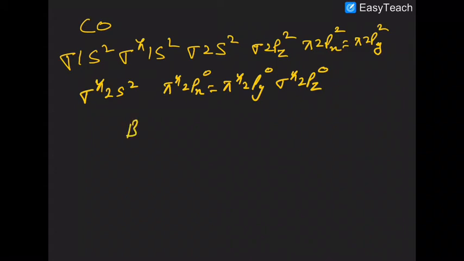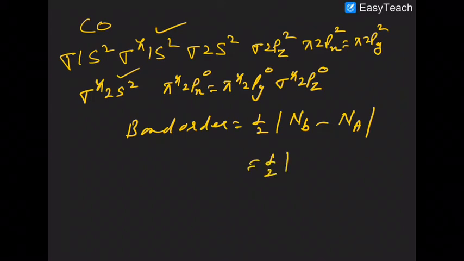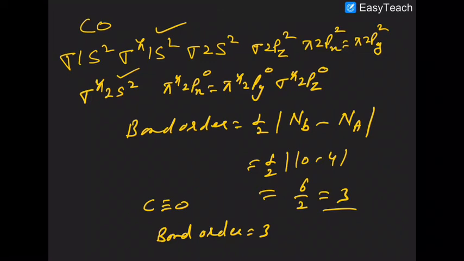So bond order comes to be how much? Bond order is half the number of electrons in bonding minus the number of electrons in antibonding. So I have tick marked the antibonding. So the answer is 10 minus 4, 6 by 2, 3. So in carbon monoxide, the bond order is equal to 3. Or you can say that there is the existence of a triple bond. Are you getting it in your mind now? Are you sure?